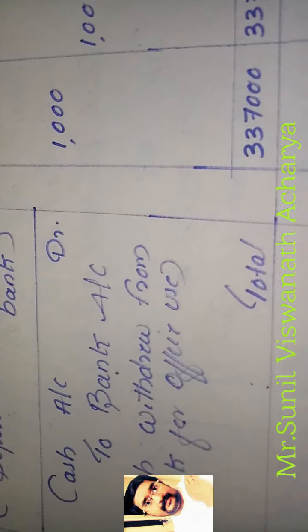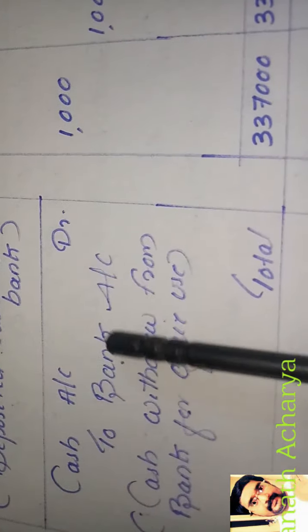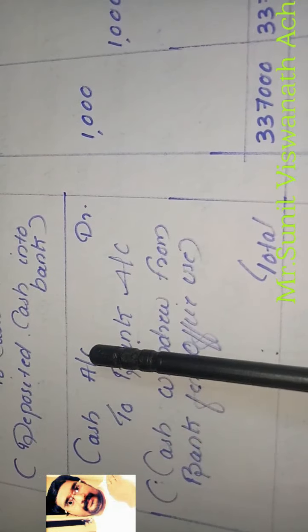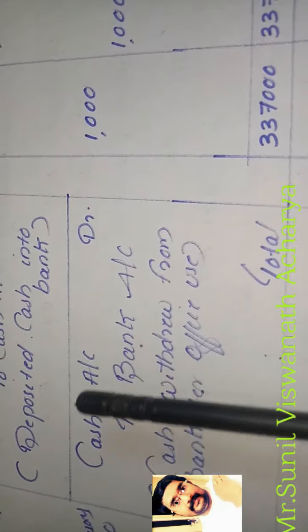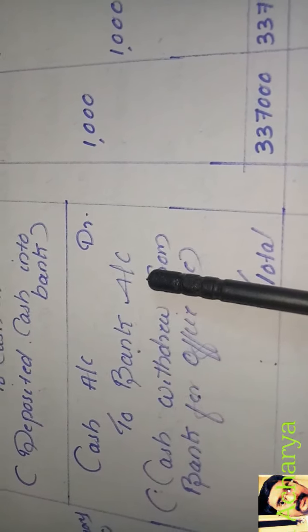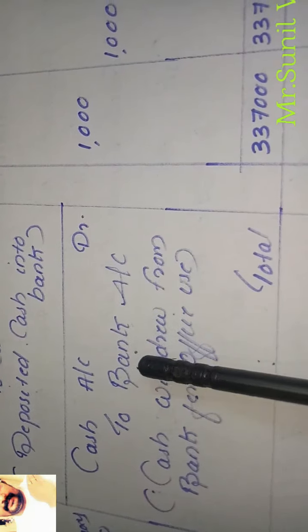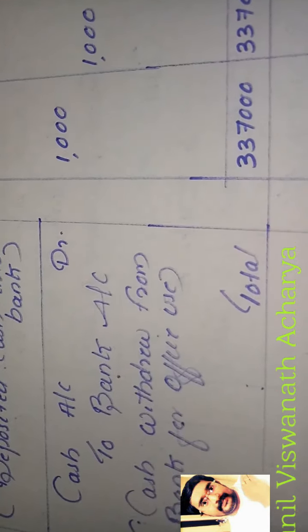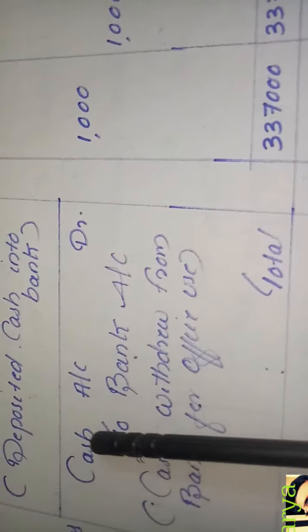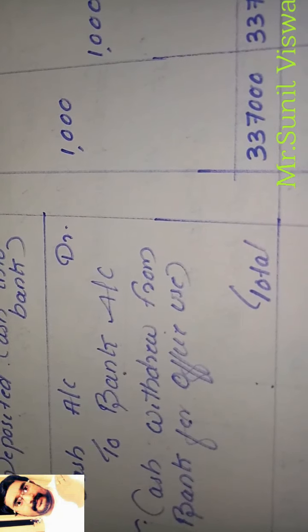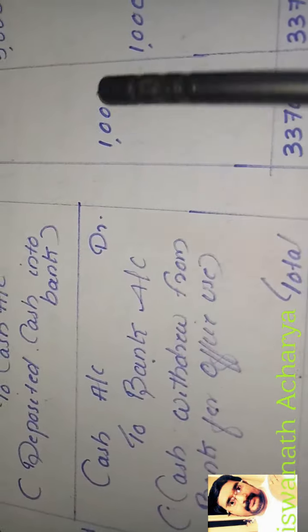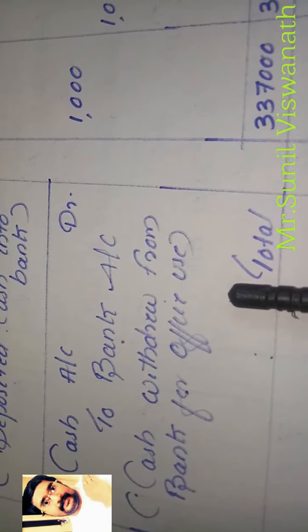We are withdrawing money from the bank. Our bank balance will decrease. Bank is an asset. Asset value decrease, we will credit. Asset increase we will debit. Cash is an asset. Asset increase we debited. Bank is also an asset. Bank balance decrease. So asset decrease we will credit. So when you withdraw money from bank for office use, then the journal entry is cash account debit to bank account. Cash balance increasing, bank balance decreasing 1,000 rupees. Narration, cash withdrew from bank for office use.